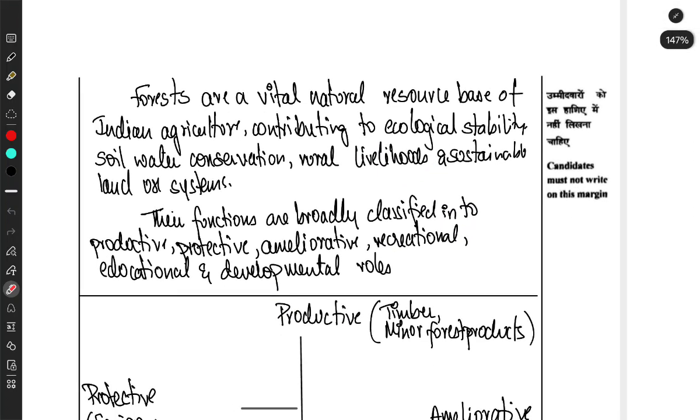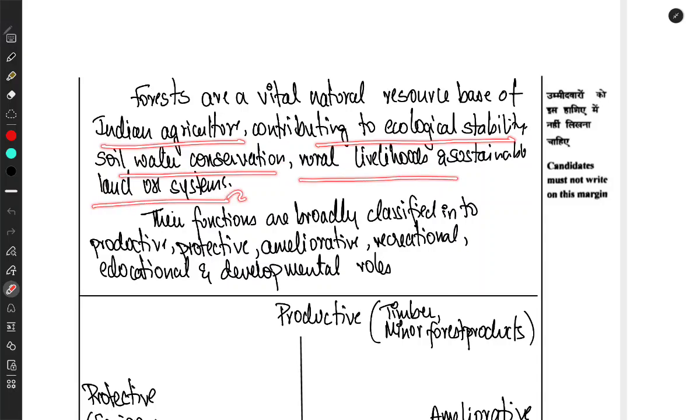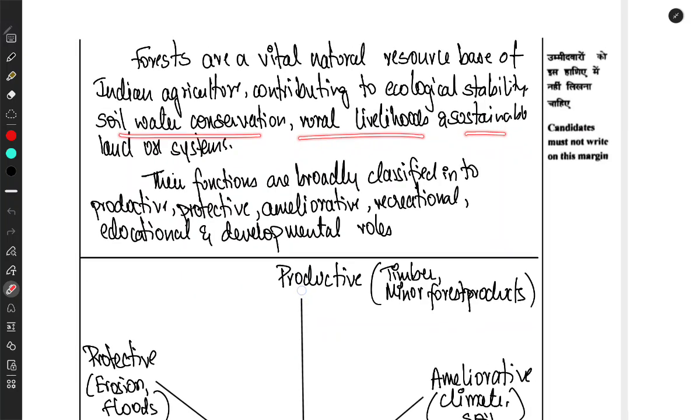Always give the definition in such a way that it impresses the examiner. Don't just write that forests are a vegetative cover which consists of evergreen forest or something like that. Write something more systematic and technical. Forests are vital natural resources and the base of Indian agriculture, contributing to ecological stability, soil and water conservation, rural livelihood and sustainable land use system. This definition has a very broad view, and it has many multi-dimensional linkages like ecological stability, soil and water conservation, rural livelihood and sustainable land use system.